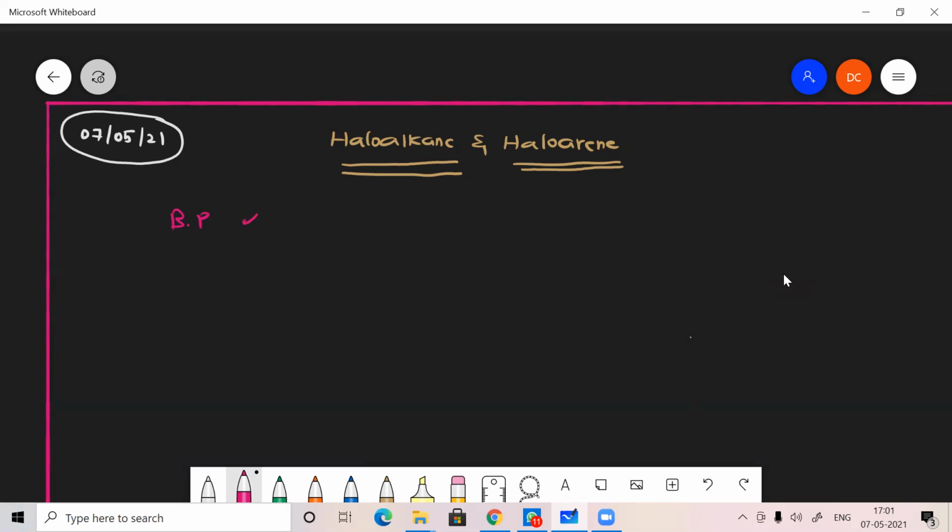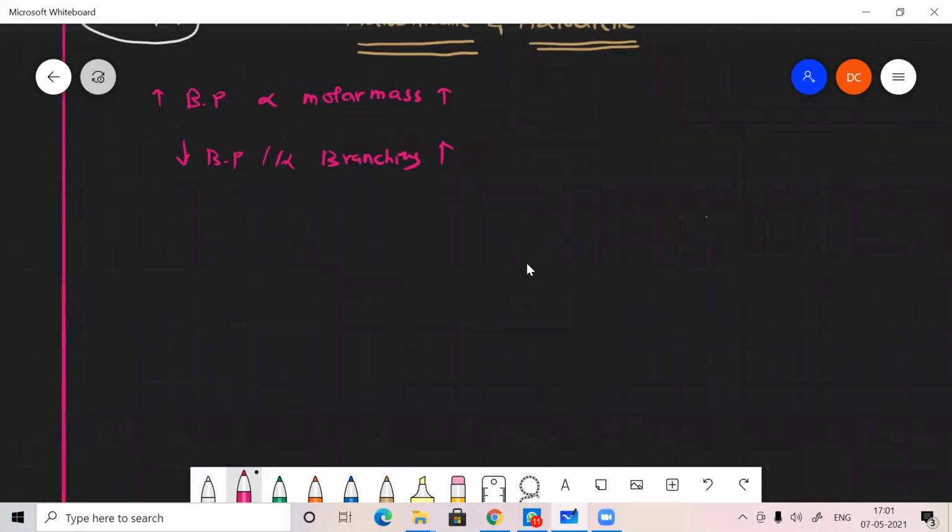Generally boiling point is directly proportional to molar mass. So if molar mass is high, boiling point is also high. And the second point is boiling point is inversely proportional to branching. That is very important. Once the branching increases, the boiling point will decrease, because they are inversely proportional to each other.